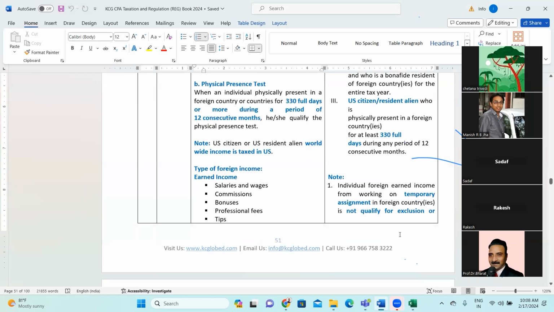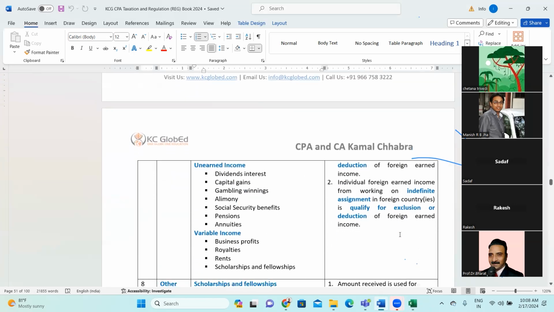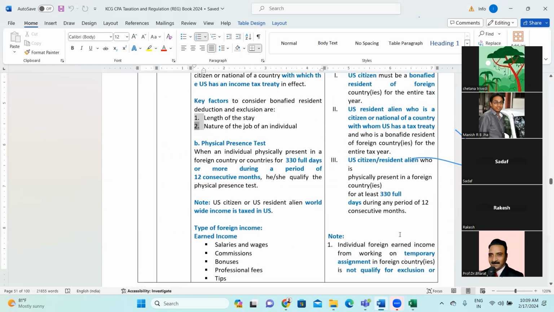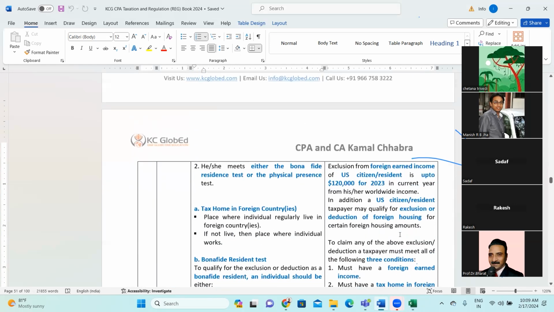Note here: an individual's foreign earned income from working on a temporary assignment in a foreign country does not qualify for exclusion or deduction of foreign earned income. And an individual's foreign earned income from working on an indefinite assignment, that means a permanent assignment, in a foreign country qualifies for exclusion or deduction of the foreign earned income. So why are we studying foreign earned income?